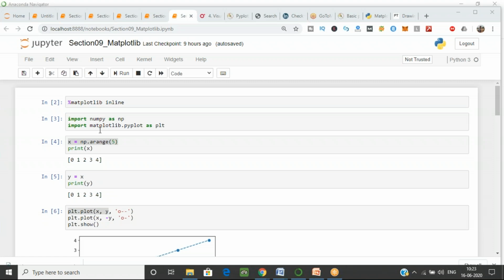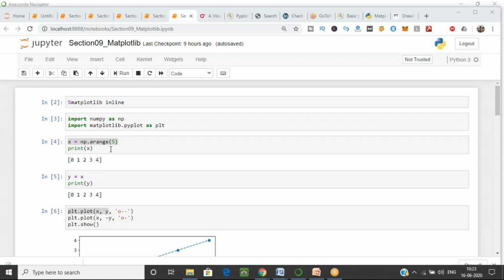Now, the graph can be made between two axes, right? I want to draw the graph between the x-axis and the y-axis. So how can you do that? You need an x value and a y value. I'm using the np arange function for that. x equal to, I'm generating the values with np dot arange.